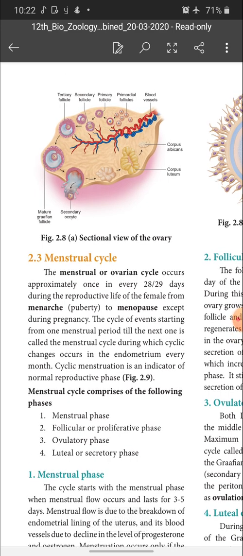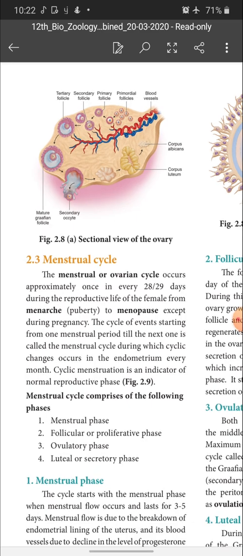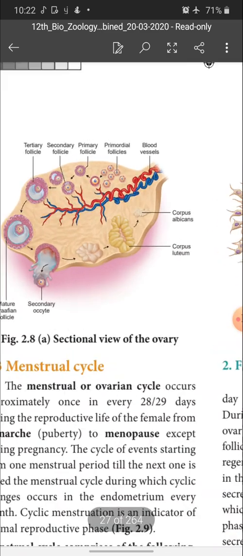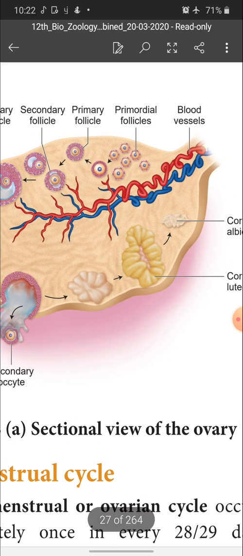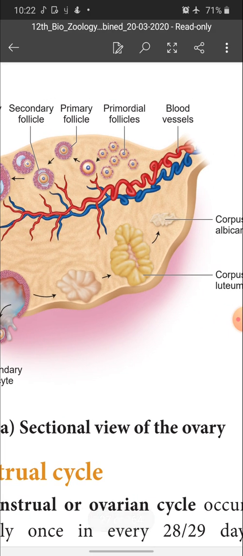Before I enter into that topic, I want to show this picture. See, children, you can see primordial follicles. This primordial follicle is covered with a single layer of granulosa cells and forms the primary follicle.